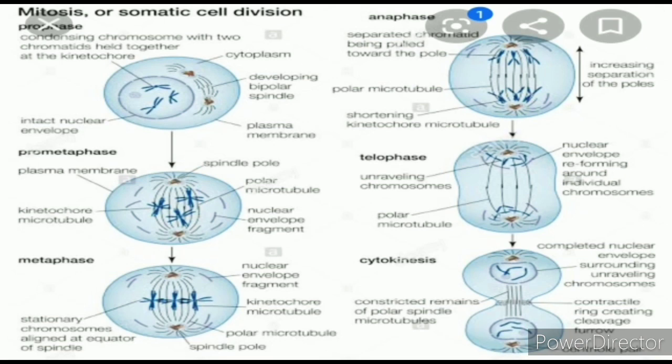that is the nuclear envelope, dissolving of the astral rays, the nuclear envelope forming, and the nucleolus appearing. So these steps happen in the telophase. So these are the four phases of the M phase, or basically you can say karyokinesis.